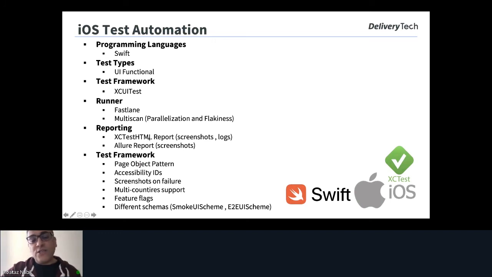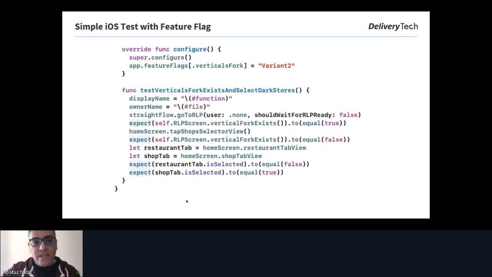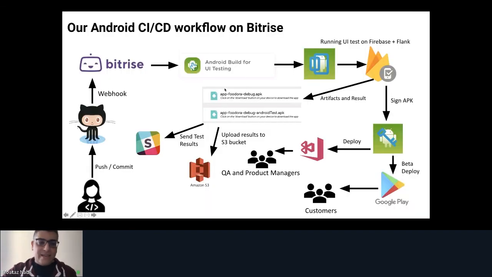For the test automation framework, we are also using the page object pattern, accessibility IDs to be able to find the elements in the application, screenshot on failure, multi-country support, feature flags, and different schemes. So it is the same as Android. And this is a sample iOS test with a feature flag. We enable the feature at the beginning, and we start running. We also have straightforward steps to go to one screen, and including this function, there are different steps.